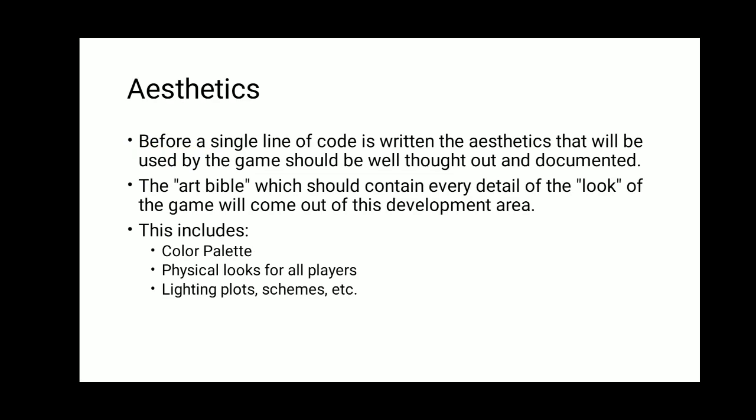Now color palette is color gradations in the game, then physical looks for players. Players will have different types of clothes, they will have different types of attire. All such things are taken into consideration when we talk about the physical looks of the player. Lighting plots means which light shadings will be there when the game changes its levels. Schemes: whatever light schemes have been given, that is the RGB scheme, then a white background scheme, then a no background scheme. All such schemes are also provided, that is aesthetics.